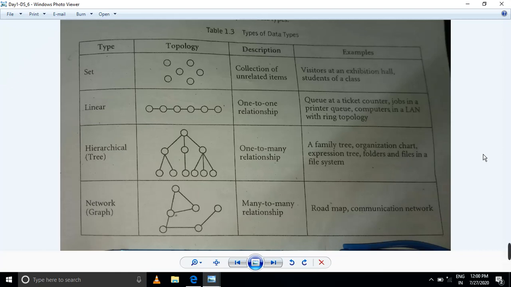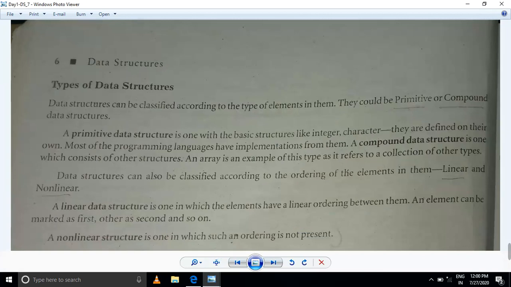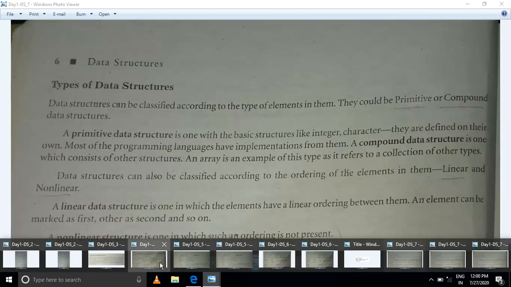Computers in a LAN are connected based on a ring topology, which is a network concept. Next, hierarchical, or tree: in the tree concept we have a one-to-many relationship, for example a family tree, an organization chart, an expression tree, folders and files in a file system. Next, network, which is the graph: a many-to-many relationship, for example a roadmap or a communication network. Then you should be clear about what is linear and what is non-linear.